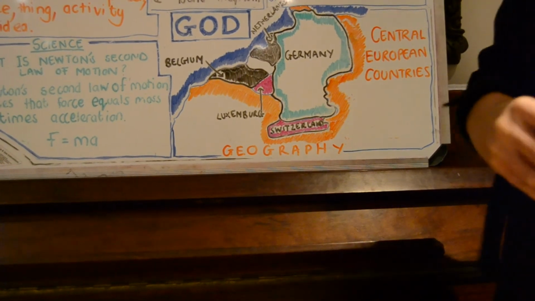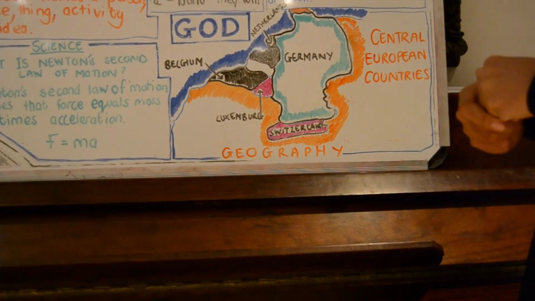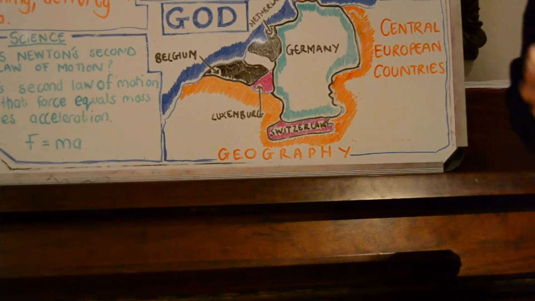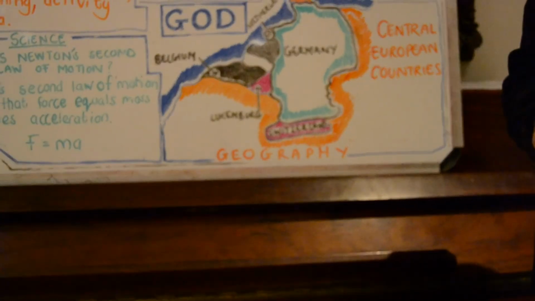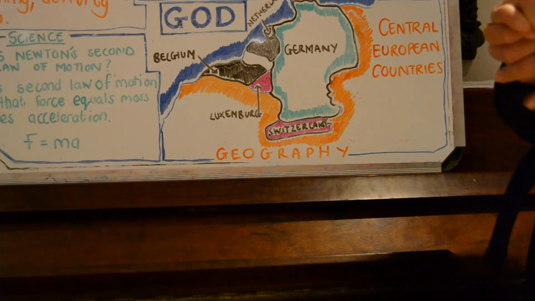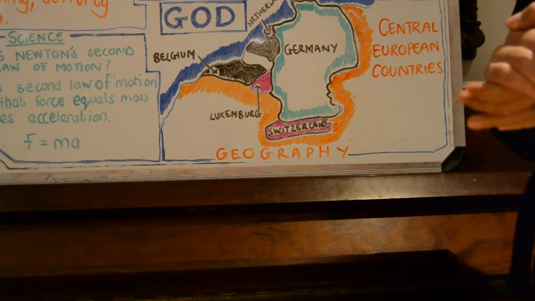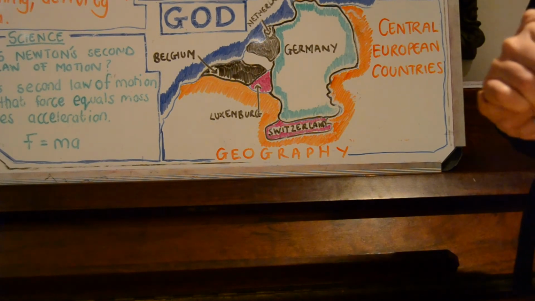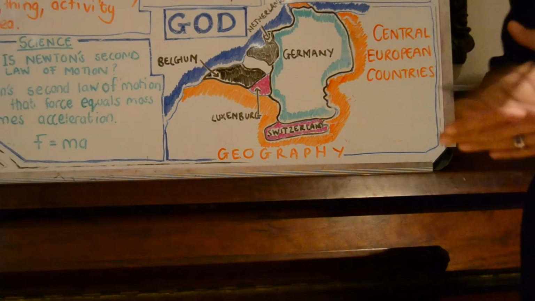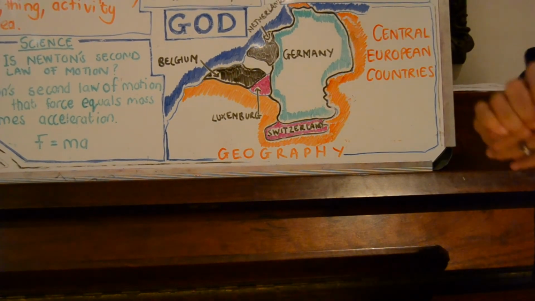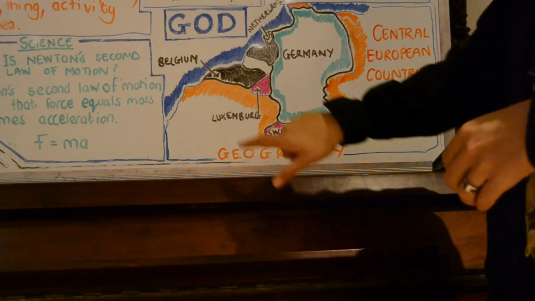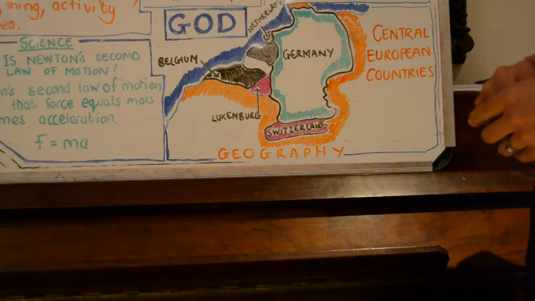Last but not least, we're going to be looking at the geography. This week we are looking at the Central European countries. I'm going to name them for you, and then I'm going to sing a quick song. And my encouragement for this week would be to make a copy of the Blackline Master and to get the children to go through, I think we've memorized almost the whole of Europe now. So to get them to remember these countries that we're learning this week, and also to recap on the countries they've been learning the previous weeks. So the countries for this week are Germany, Netherlands, Belgium, Luxembourg, and Switzerland.